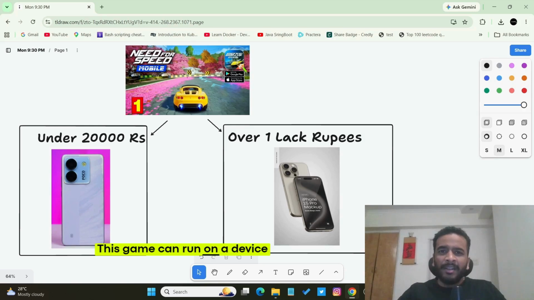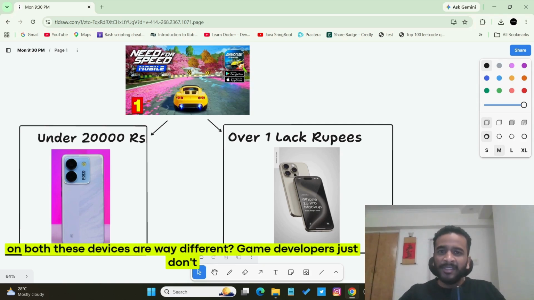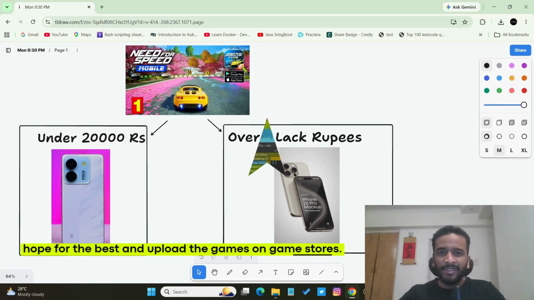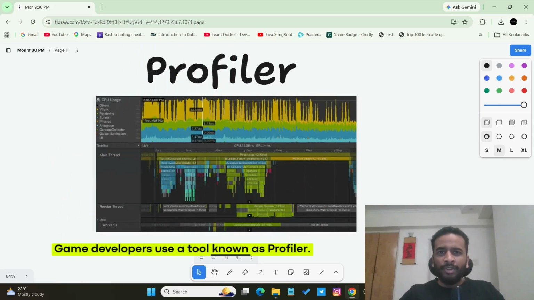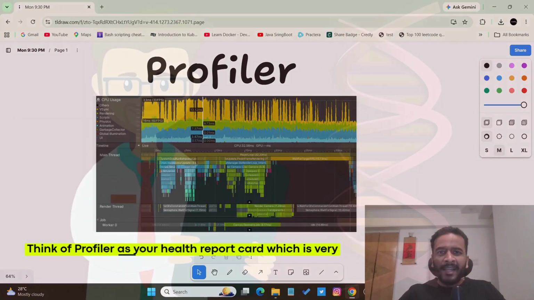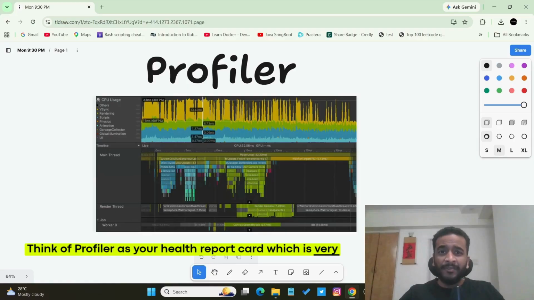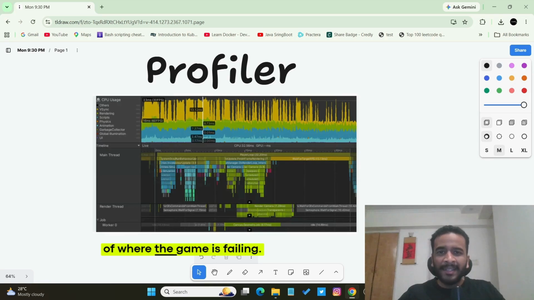This game can run on a device which is less than 20,000 rupees and on a device which is more than a lakh rupees consistently. How is this possible if the performance on both these devices are way different? Game developers just don't hope for the best and upload the games on game stores. Game developers use a tool known as Profiler. Think of Profiler as your health report card, which is powerful enough to find the game's performance. It is so powerful that it can give you the exact precision of where the game is failing.